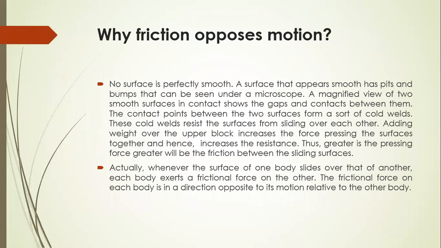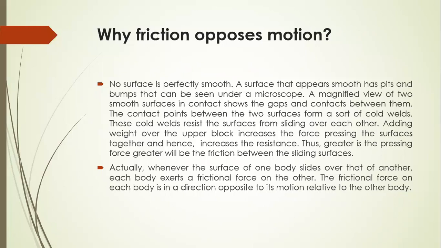Why does friction oppose motion? As we know, no surface is perfectly smooth. A surface that appears smooth has peaks and bumps that can be seen by using an instrument like a microscope. A magnified view of two smooth surfaces in contact shows the gaps and contacts between them.